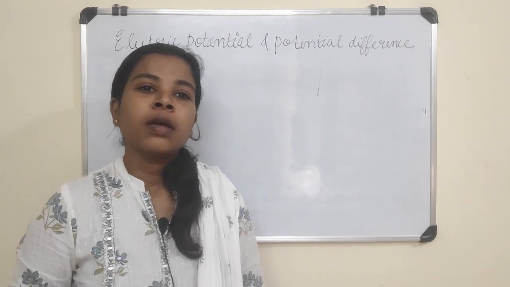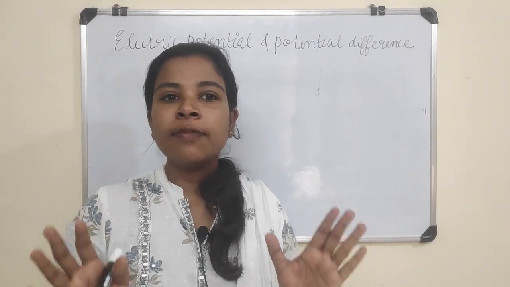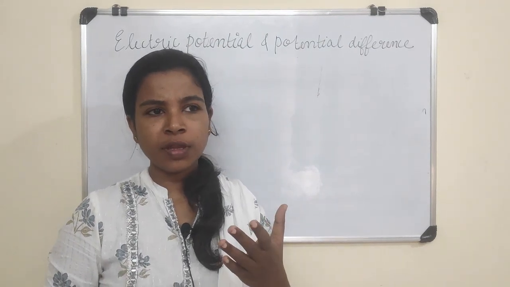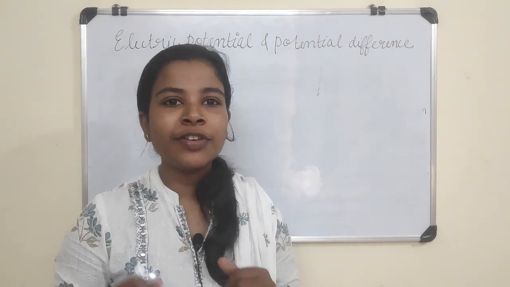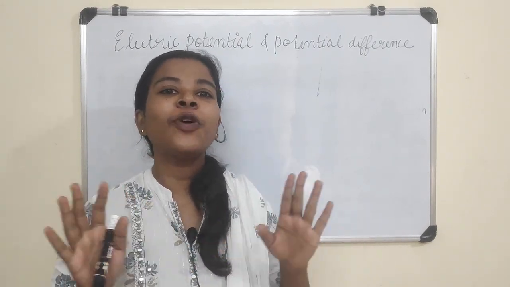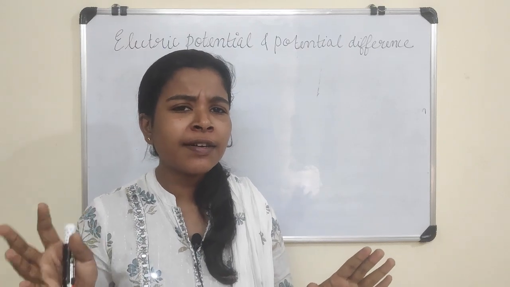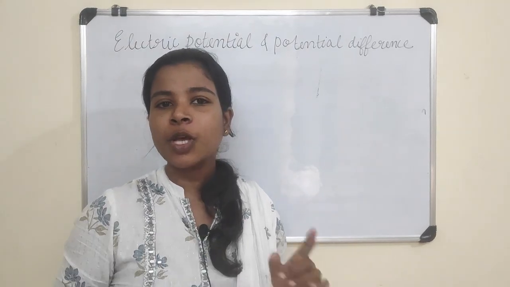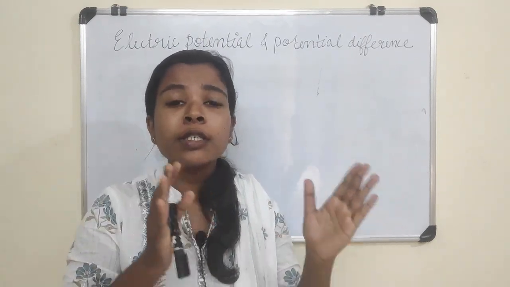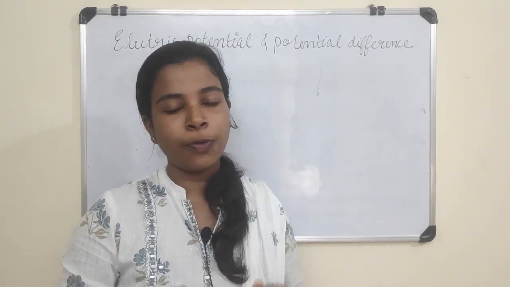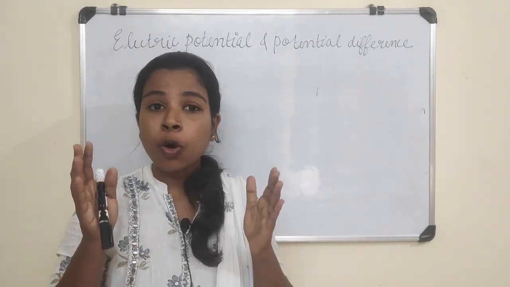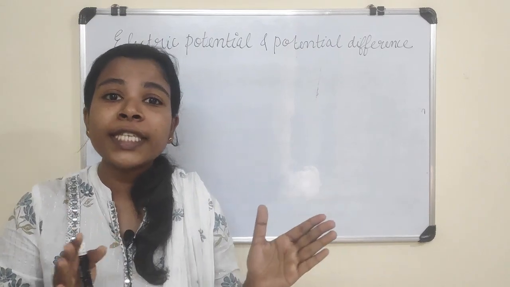So, we learned that because of the flow of charges, we are getting electric current. Can the electric charges flow by themselves? No, the electric charges are not flowing by themselves. Something external is causing them to flow. Have you ever wondered what is causing the electric charges to flow? In this topic, we are going to learn about the cause that is causing these charges to flow.